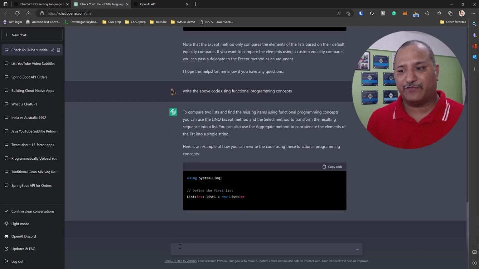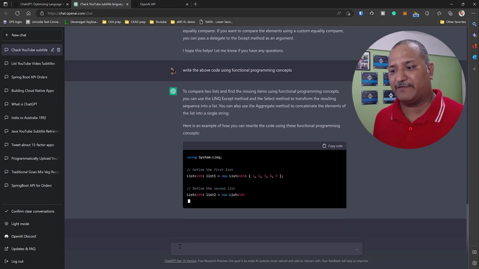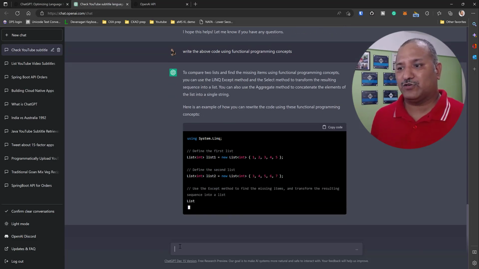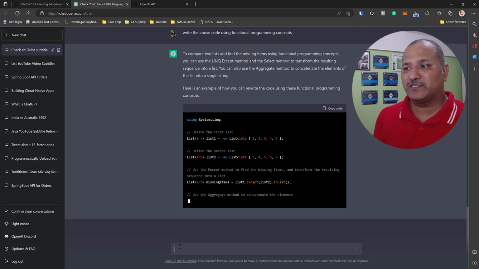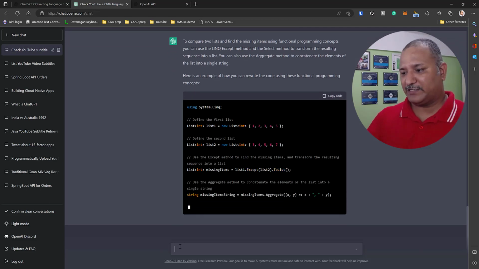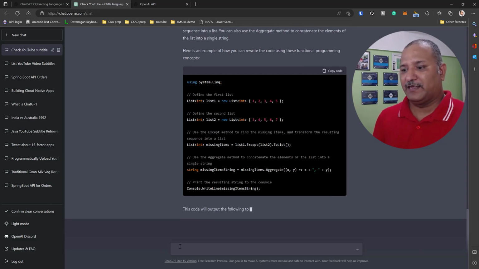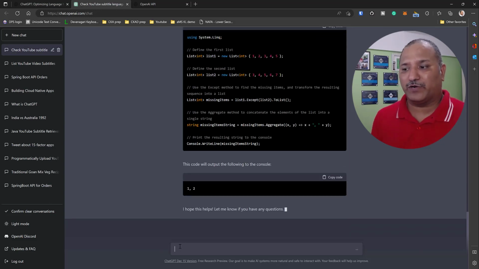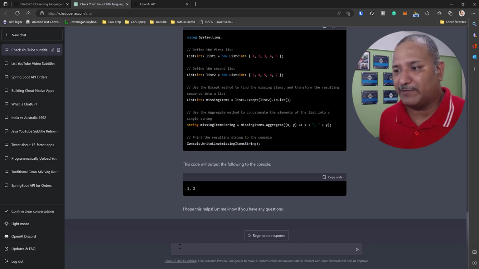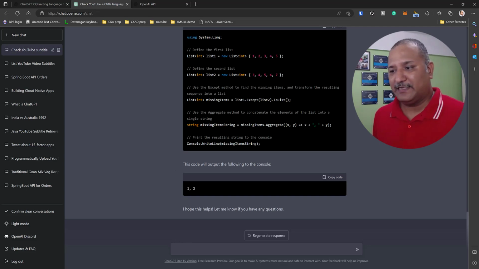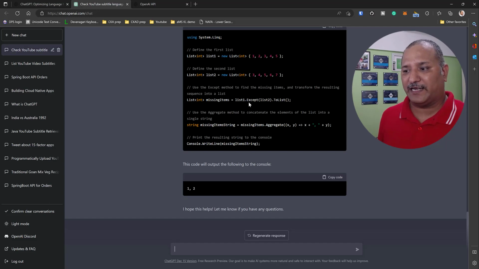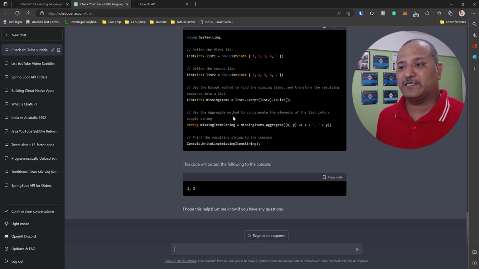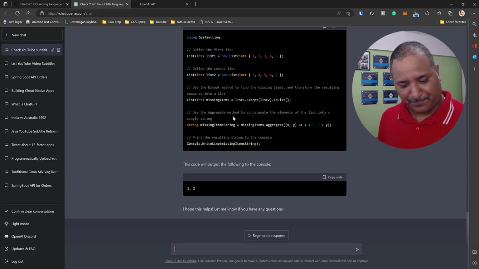Let's say I also want to try a different approach. There is a way in programming where we can write constructs using functional programming. So I'm asking ChatGPT here, write the above code using functional programming concepts. We can see it's using the same earlier code example. I didn't tell it which code or anything, I just said the above code. It has that reference, and it's able to backtrack, or refer to the history, and come up with a solution. So here we can see that now it is using the functional programming style, and it's using the concepts from functional programming to write the same code.